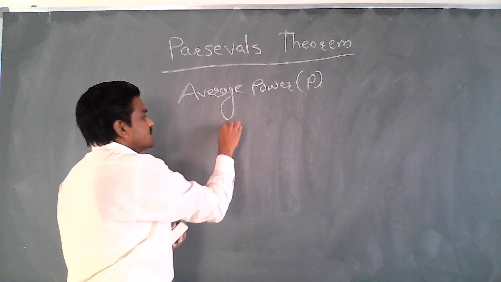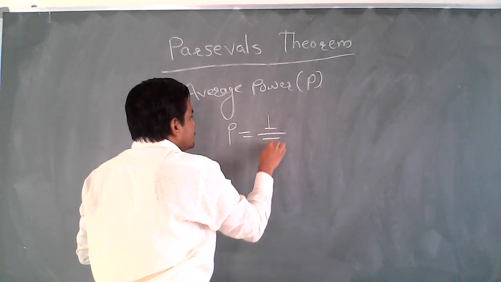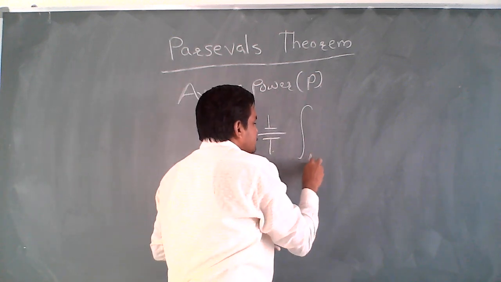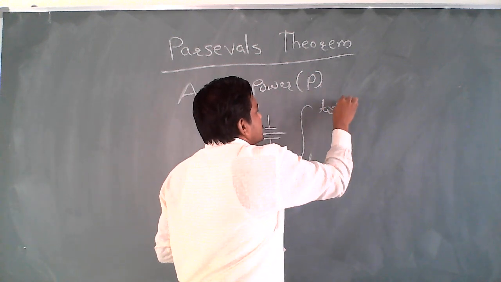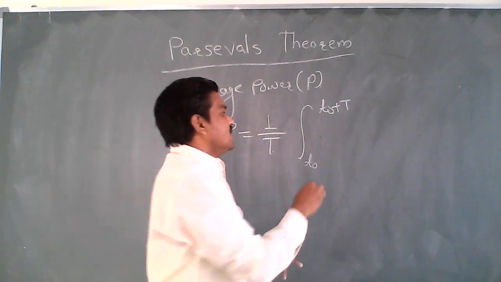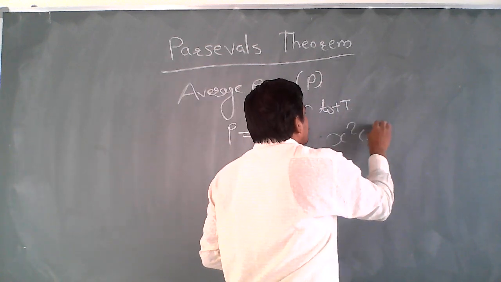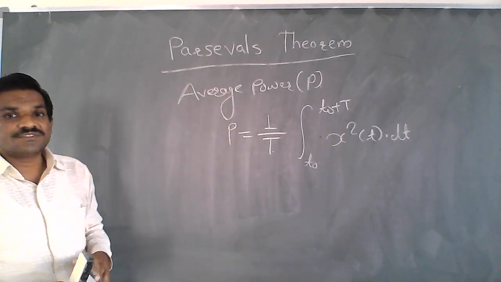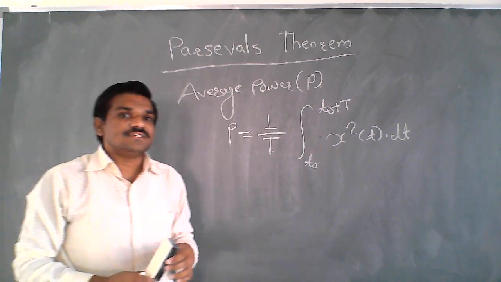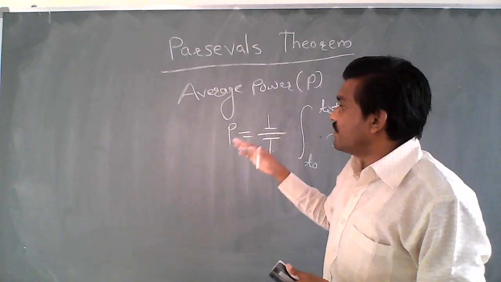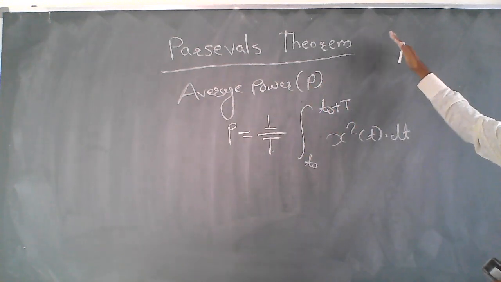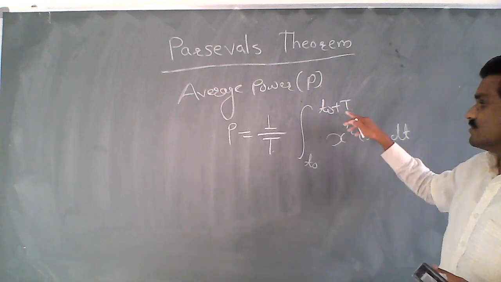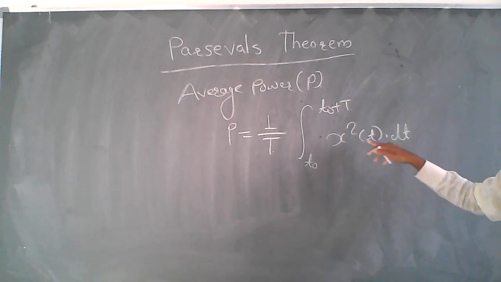The Parseval theorem says that average power is given as 1 by T, integrated over a complete time period, that is from T0 to T0 plus T, of the square of the signal, x square of t, dt. This is in terms of a continuous time signal. If our signal is in continuous time, or time domain model, then the average power can be calculated using the Parseval theorem. So P is equal to 1 by T, integration over the period T, of x square t dt.